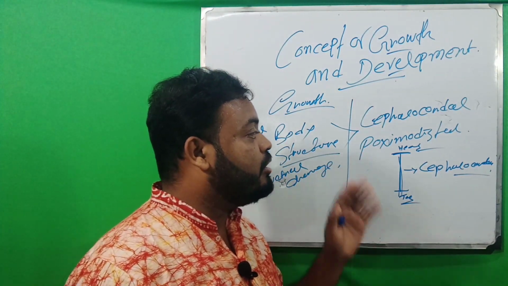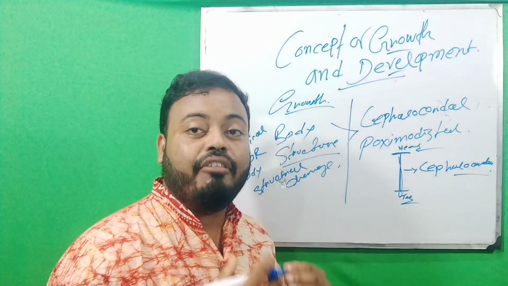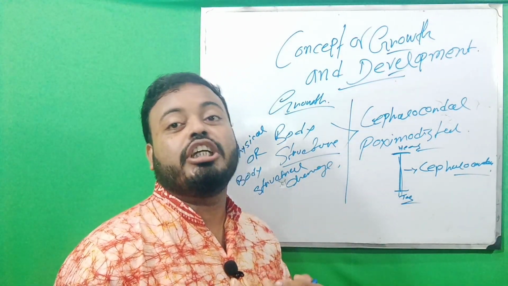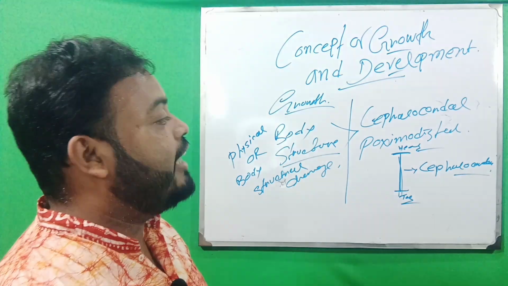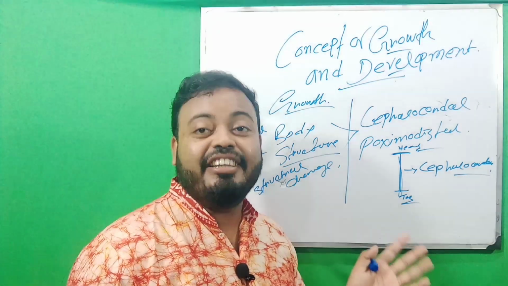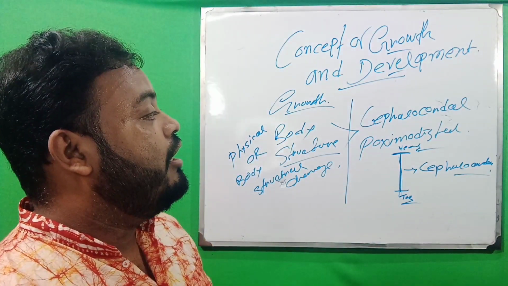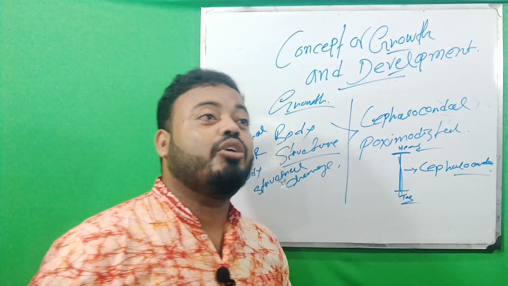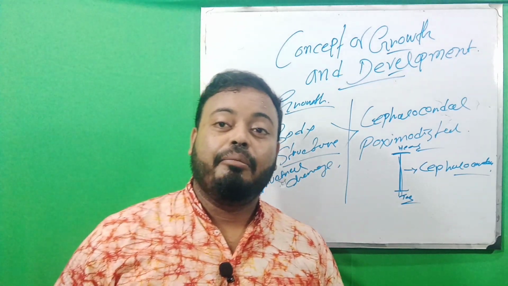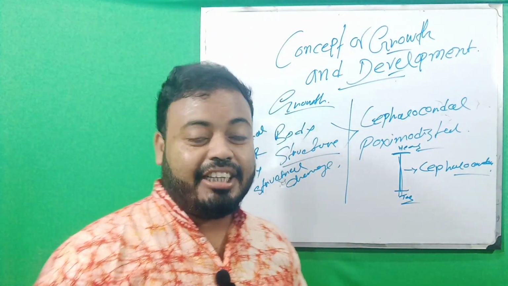So this proximodistal is related to the innate portions of our body, like kidneys, liver and our stomach's power. So this is the proximodistal, related to our bodily innate structural change.